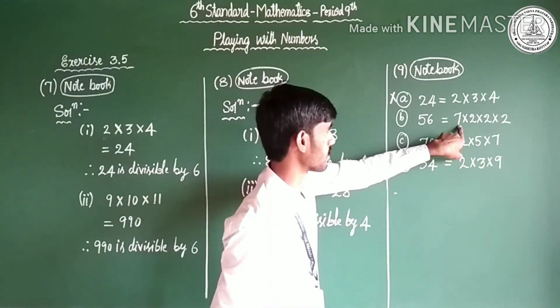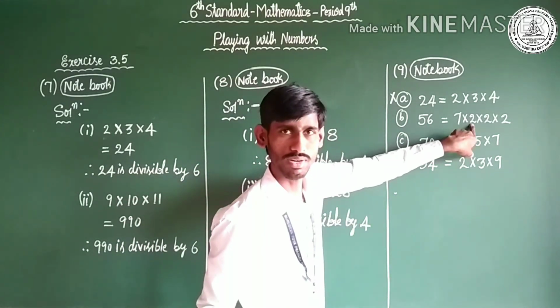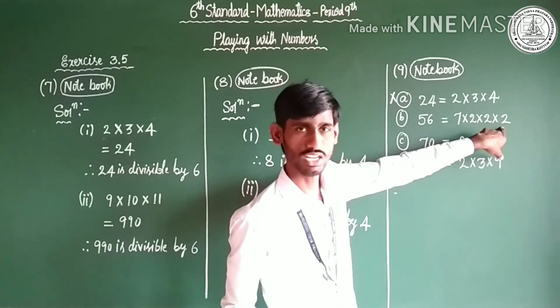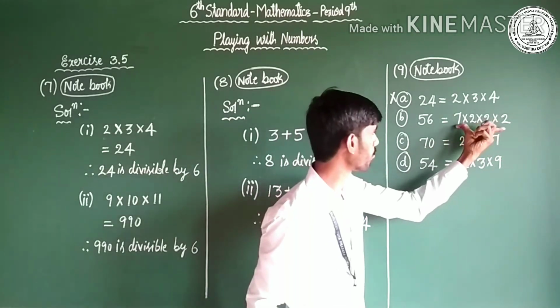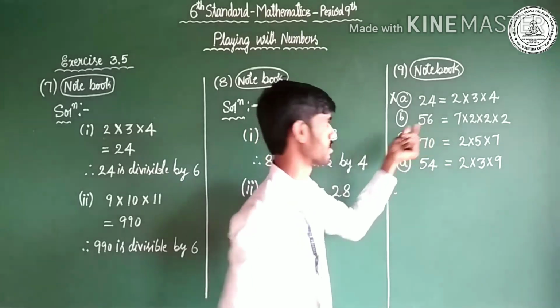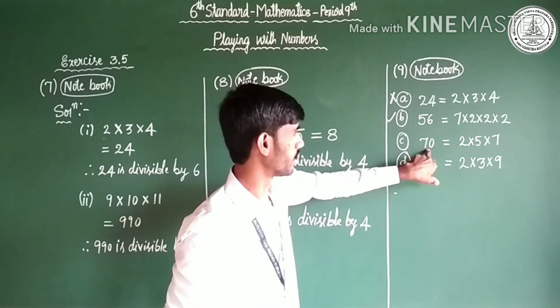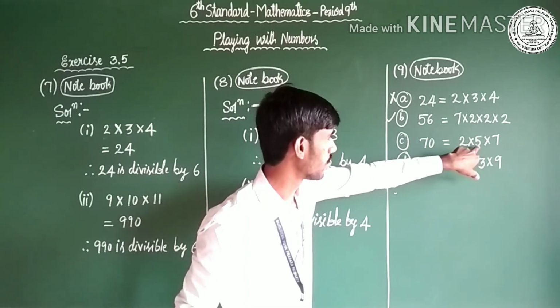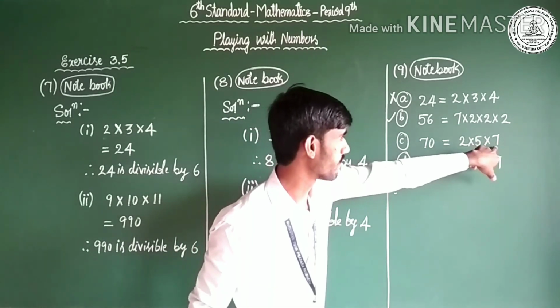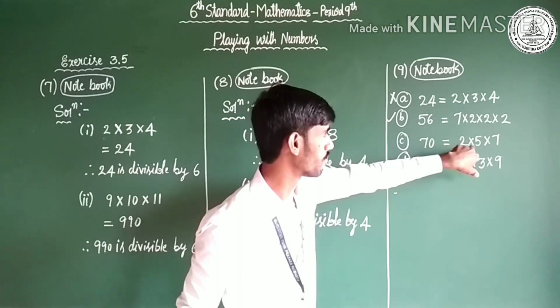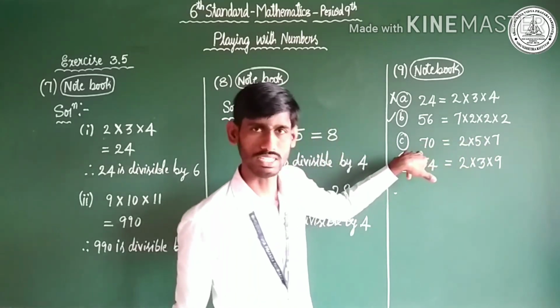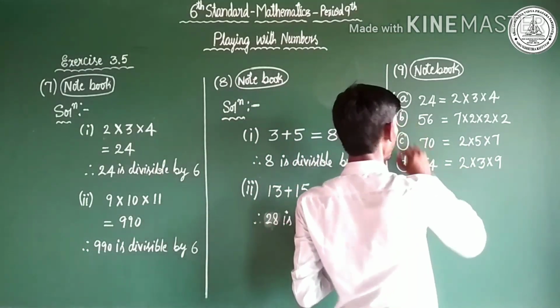56: 7 is a prime number, 2 is a prime number, another 2 is a prime number, another 2 is also a prime number. If we multiply, we get 56. So it is the answer. Let us check another option. 70: 2 is a prime number, 5 is also prime, 7 is also prime. 2 5s are 10, 10 7s are 70. Yes, it also follows the prime factorization.